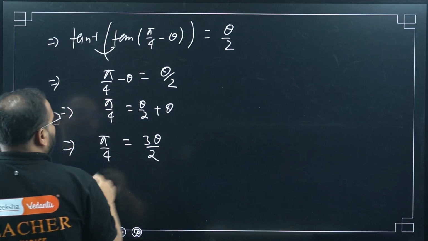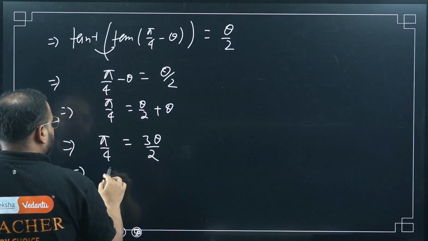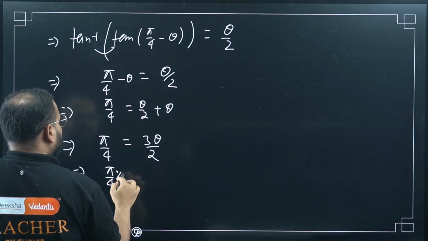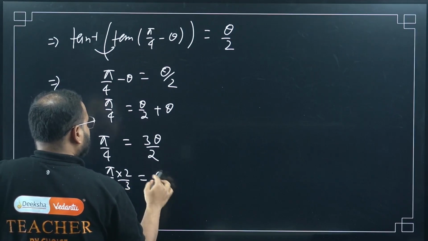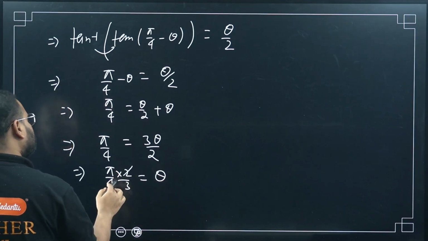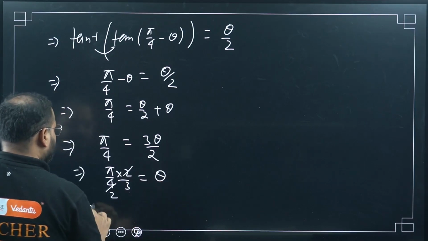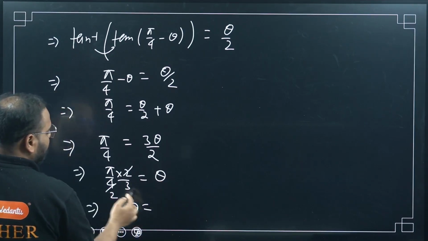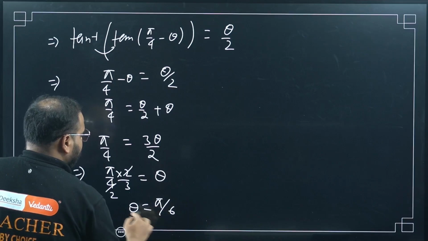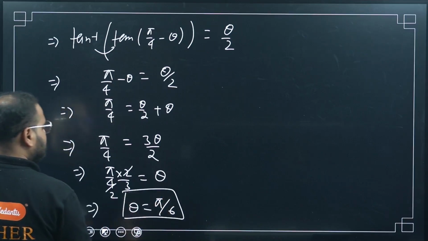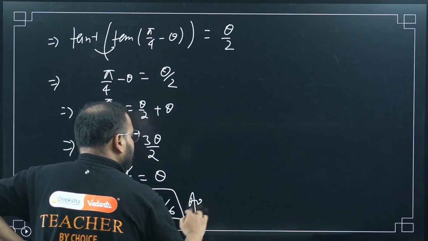Pi by 4 equals 3 theta by 2, or not? Yes. Okay. What did I get? Pi by 4 times 2 by 3 equals theta, or not? How much is this? Please check. Theta equals what? Pi by 2 into 3. Pi by 6. Pi by 6, sir. This is my angle. Is it my answer?